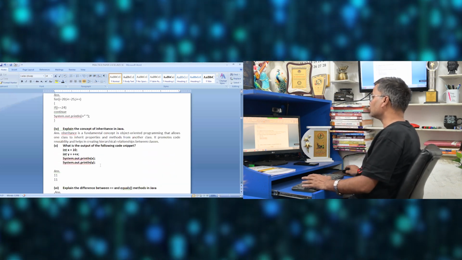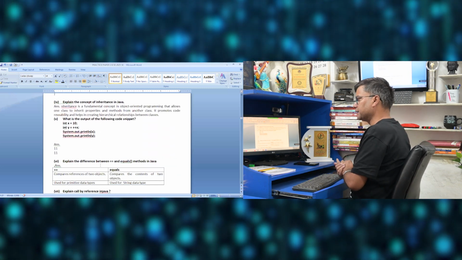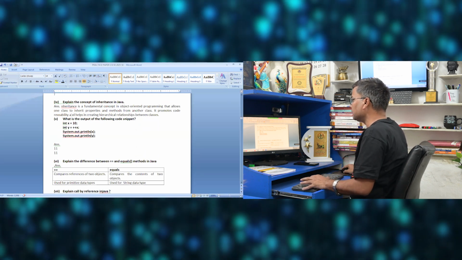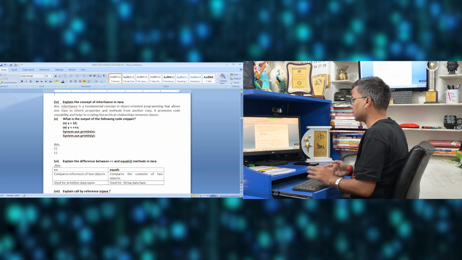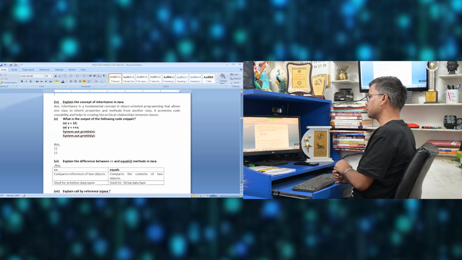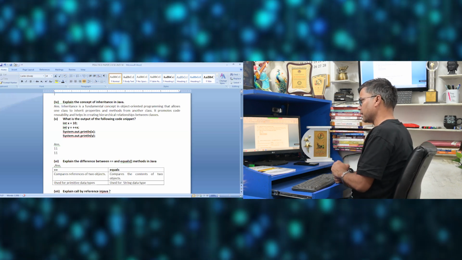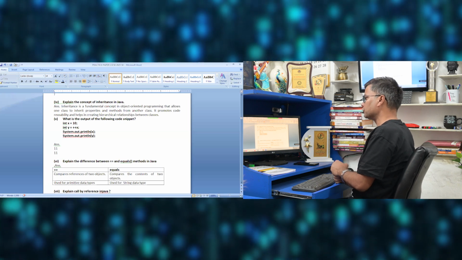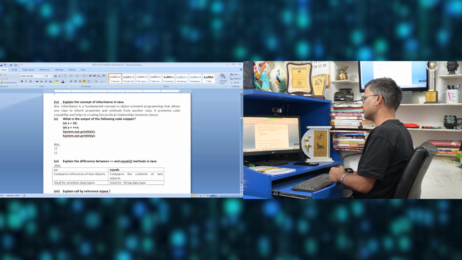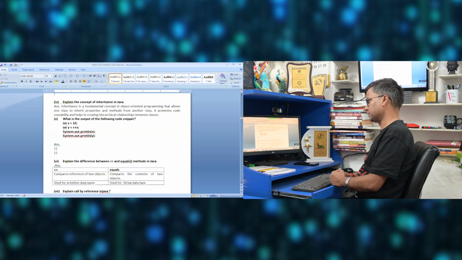Now explain the concept of inheritance in Java. Basically what is inheritance? As I have told in the beginning also, it is a fundamental concept in OOP that allows one class to inherit properties and methods from another class. It promotes code reusability and helps in creating a hierarchical relationship between classes.